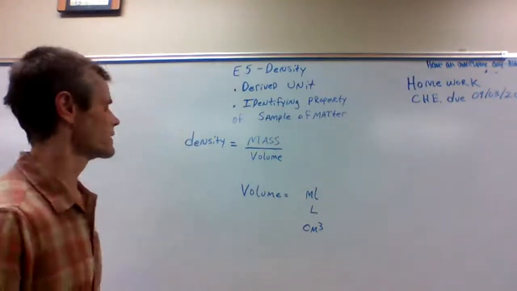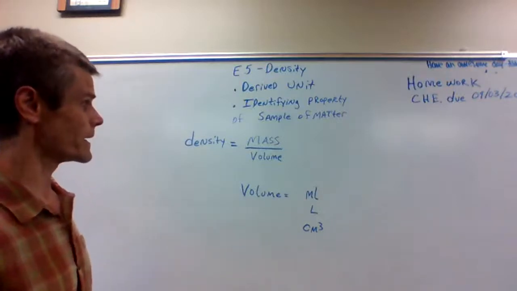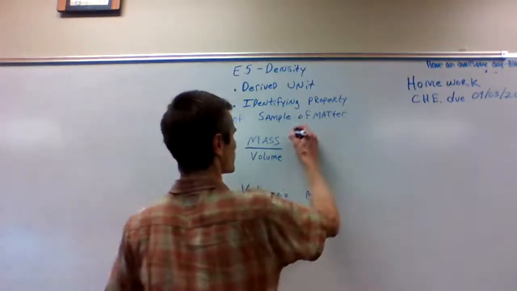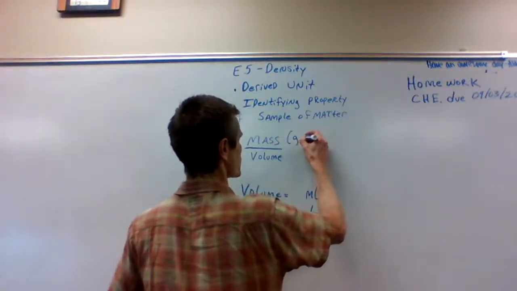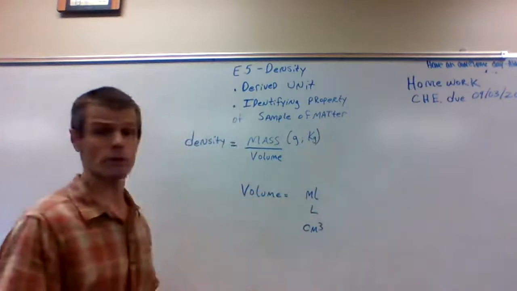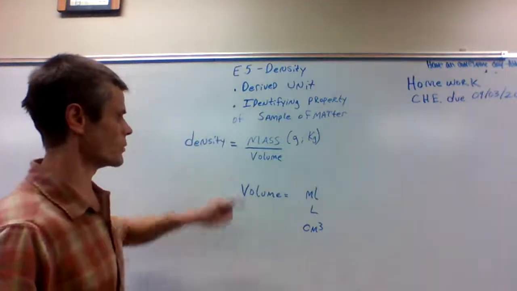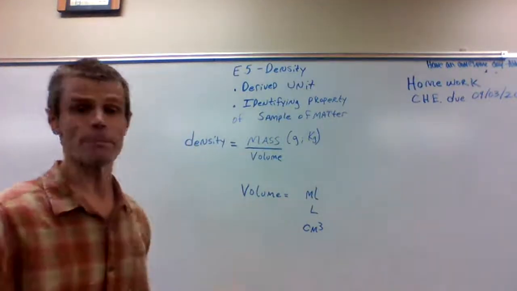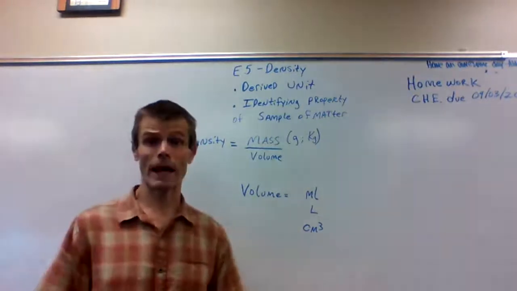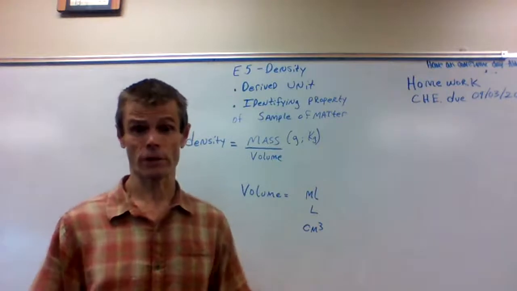As we said, density is a derived unit. It's defined as the mass of the object over its volume. For mass, normally it's grams. Sometimes we're going to see kilograms. You might see micrograms. You might see milligrams. Volume, normally it's going to be milliliters for liquids. Liters are typical for gases, and cubic centimeters are really useful for solids.